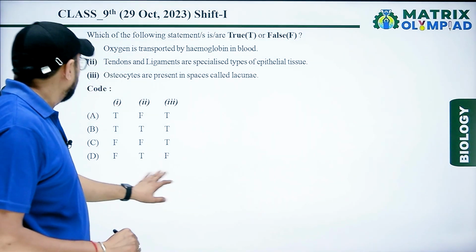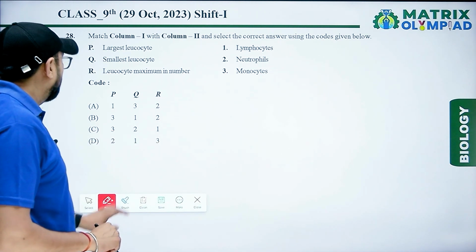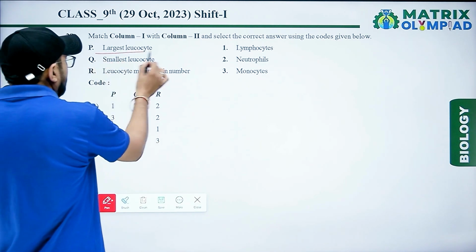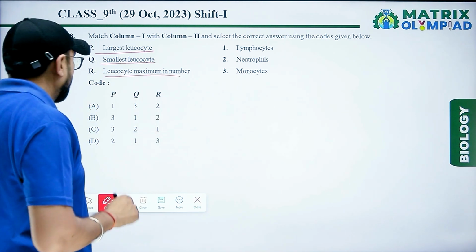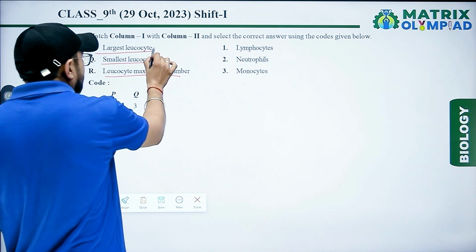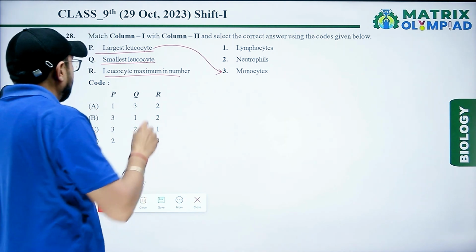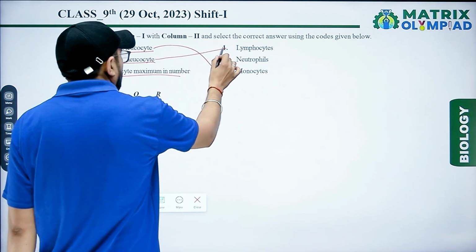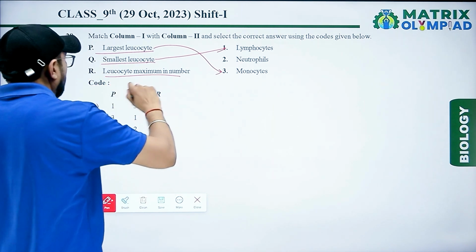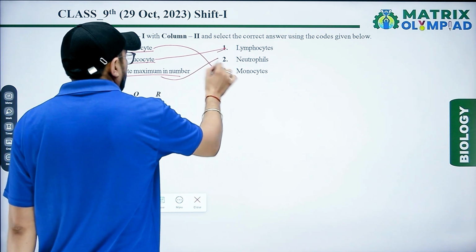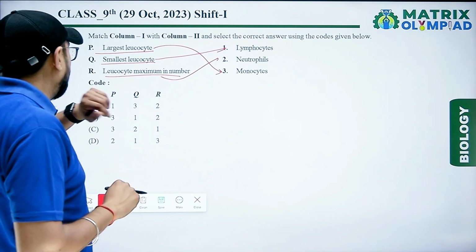Next one is, match the columns, first and second. Largest leukocyte, smallest leukocyte and leukocyte maximum in number. According to the question, the largest leukocyte is the monocyte, the smallest leukocyte is the lymphocyte, and the leukocyte maximum in number is the neutrophil.